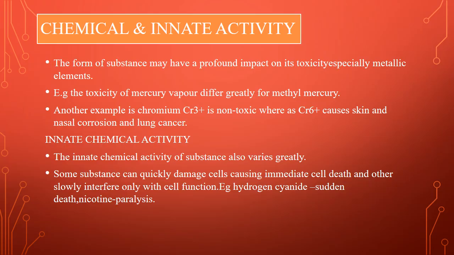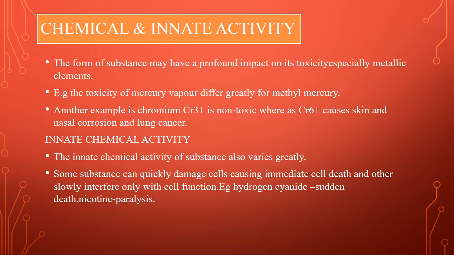The form of a chemical substance may have a profound impact on its toxicity, especially metallic elements. For example, the toxicity of mercury vapor differs greatly from methyl mercury. Mercury vapor is not toxic, but the other form of mercury, methyl mercury, is toxic in nature. Another example is chromium. Chromium is non-toxic, whereas chromium 6+ causes skin and nasal corrosion and lung cancer. So the form of the chemical matters.